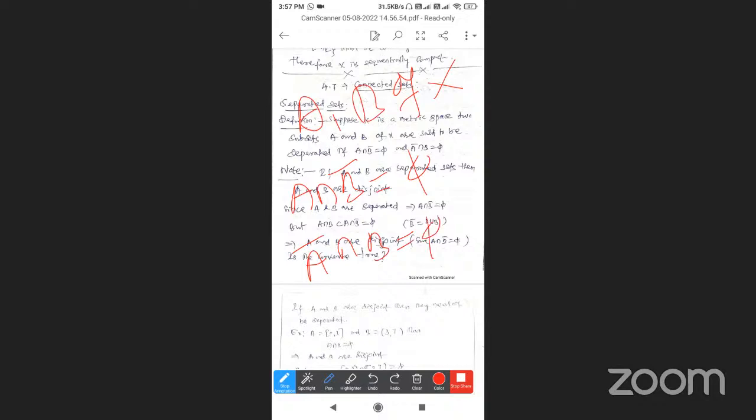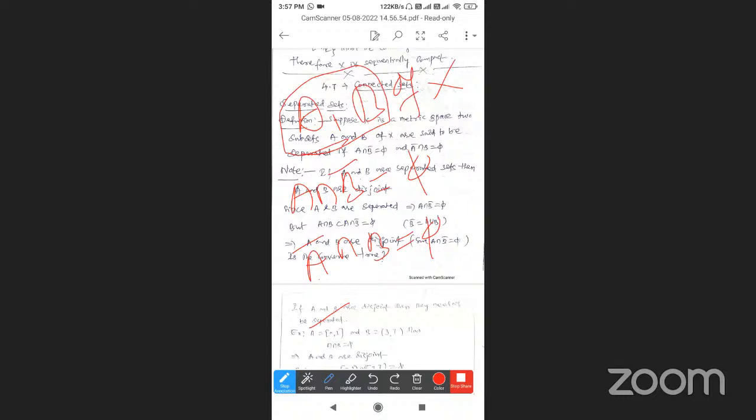A intersection B-bar is equal to the empty set, and A-bar intersection B is equal to the empty set. Then A, B are two separated sets. Here the bar denotes the closure. The set A together with all its limit points is called the closed set, denoted by A-bar.